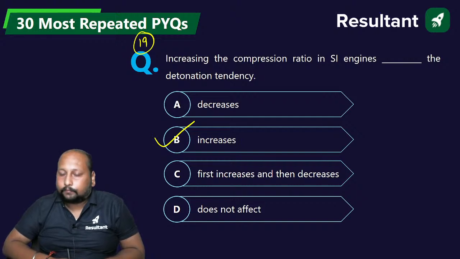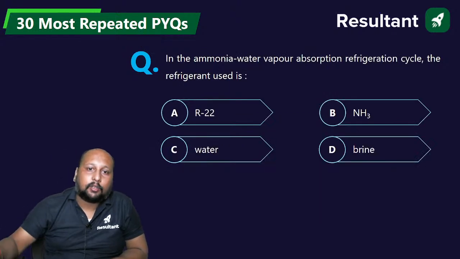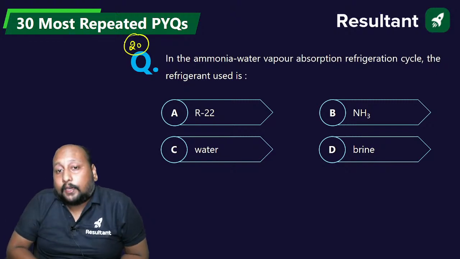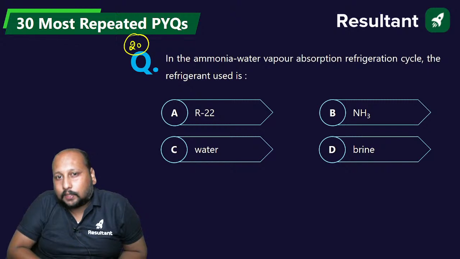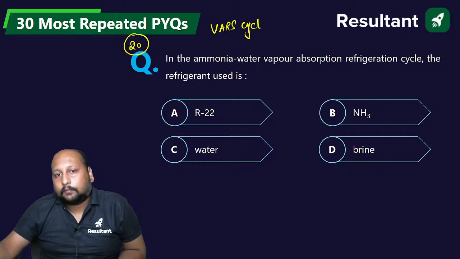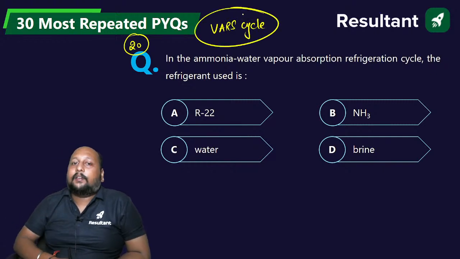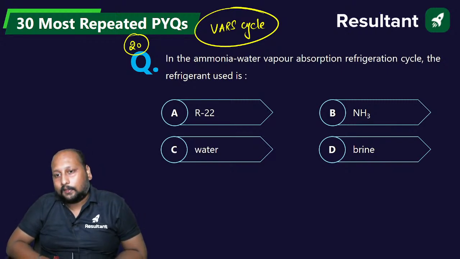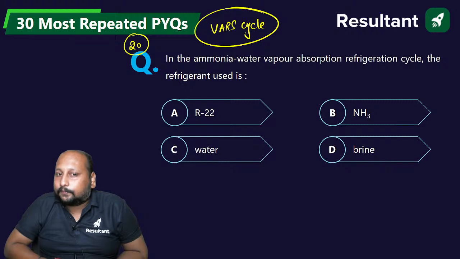19th question done. Next, the 20th question on the screen. Now questions from RAC. In the ammonia water vapor absorption system, that is the NH3 water VARS cycle, which refrigerant are we using? The answer is already given in the question.